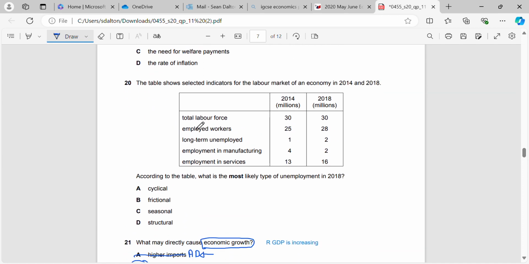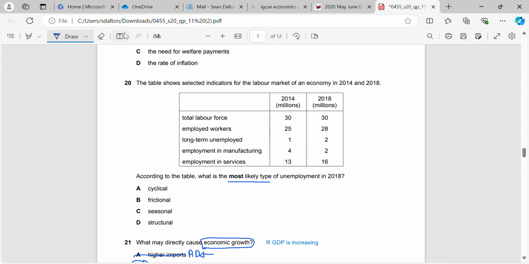Okay. The table shows selected indicators for the labour market of an economy in 2018 and 2014. According to the table, what is the most likely type of unemployment in 2018? So we need to compare what's changed between 2018 and 2019, right? So what we can see is that in 2018, labour force is the same. We've got more people working, but we've got more people who are long-term unemployed, okay? Less people in manufacturing and more people in services.